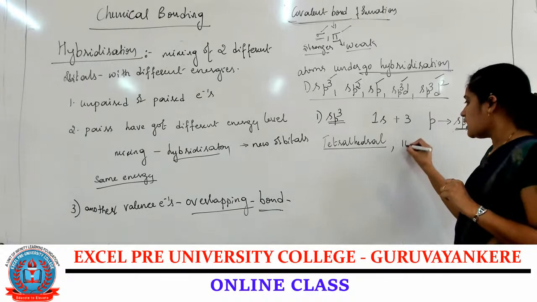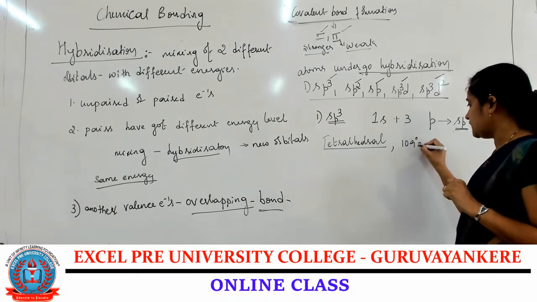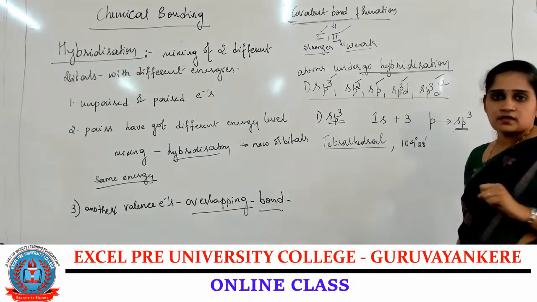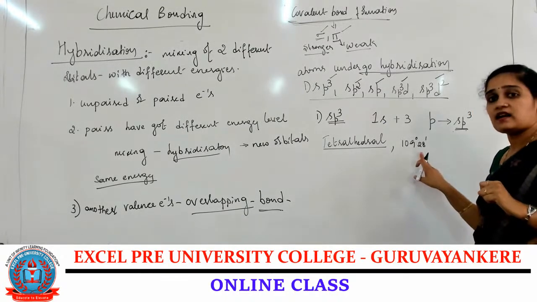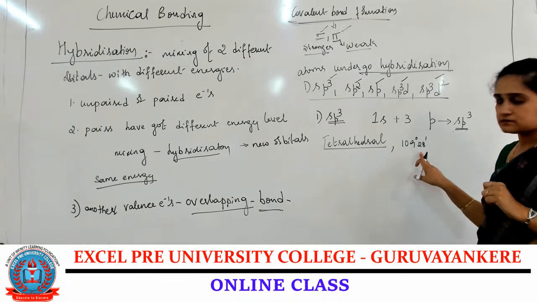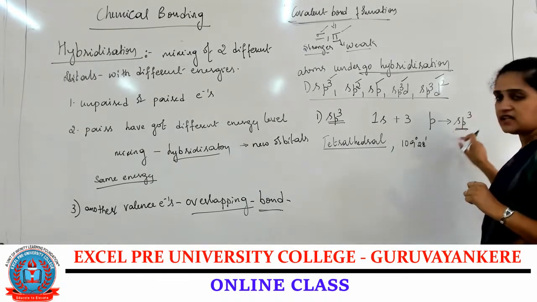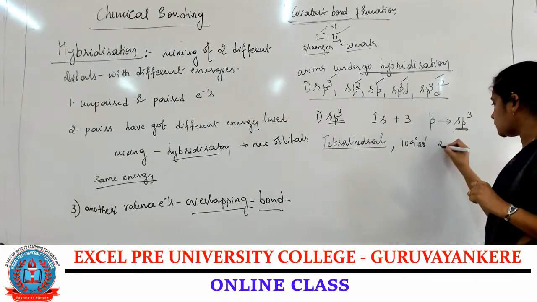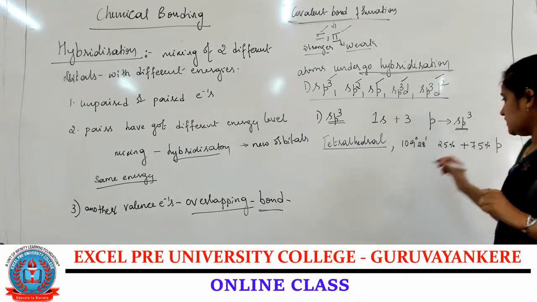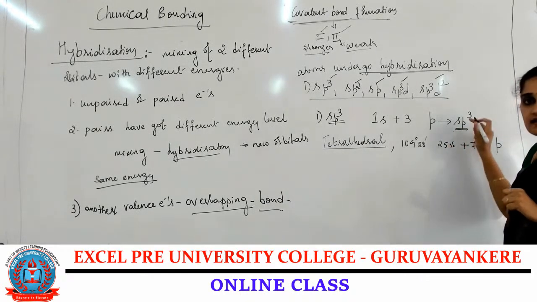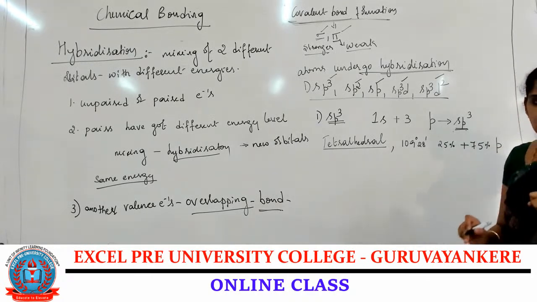It is 109 degree 28 minutes. 109 degree 28 minutes is the bond angle in the tetrahedral geometry. And in the sp3 hybridization, 25% of s character plus 75% of p character are present.